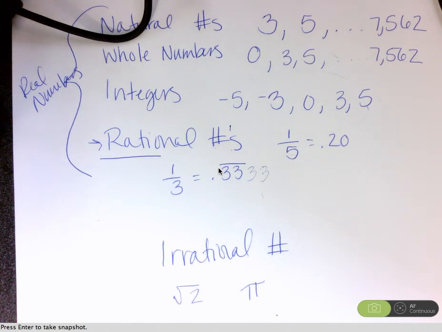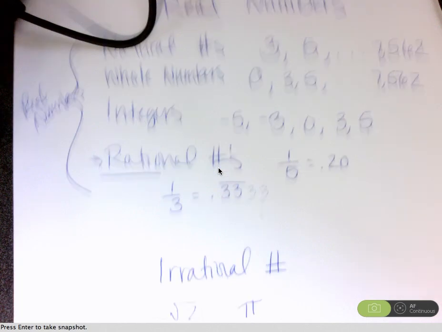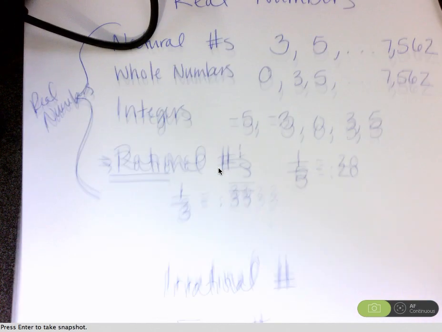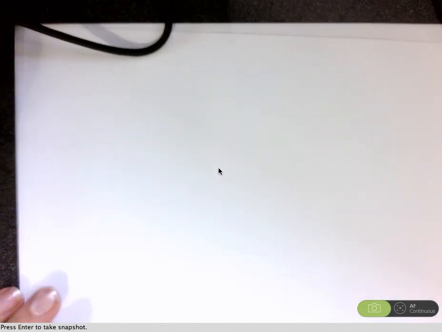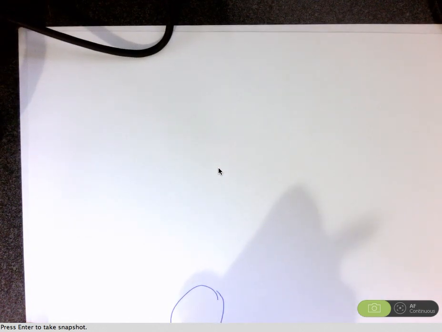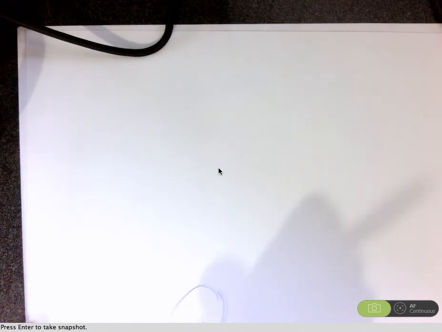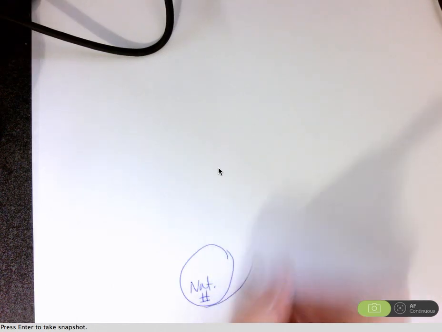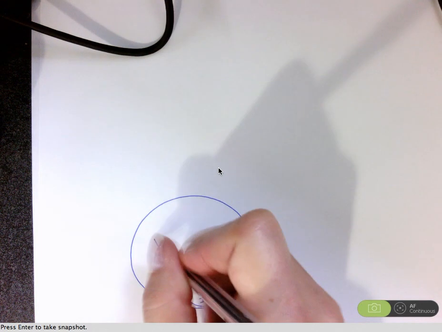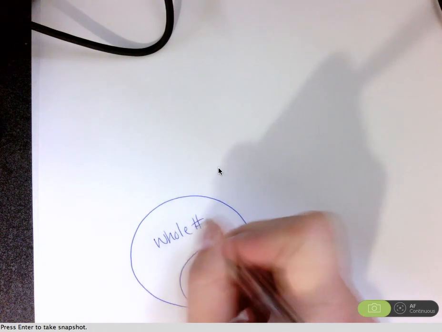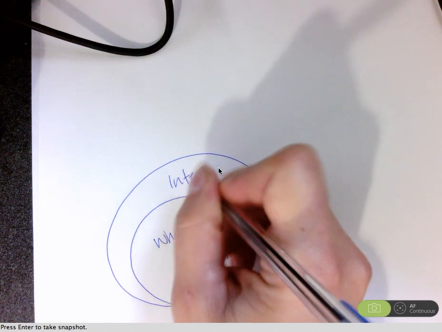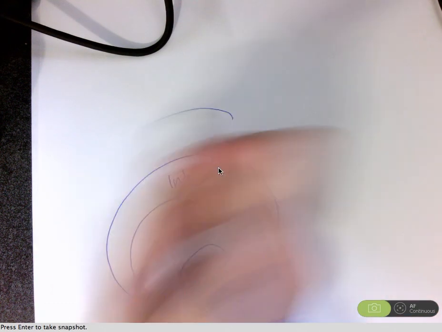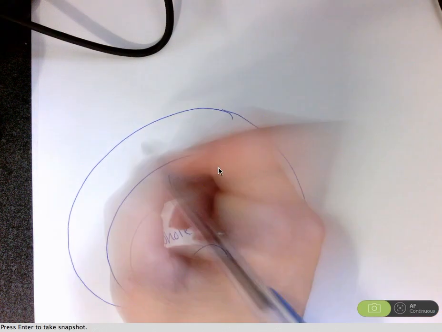Okay? So there's also a visual that you can do, and I would probably write this in your notebook. And I'll post this in our class as well. So if I have, I'll call this my natural numbers. Okay. And then I have whole numbers. And then I have integers. And then I've got rational numbers.